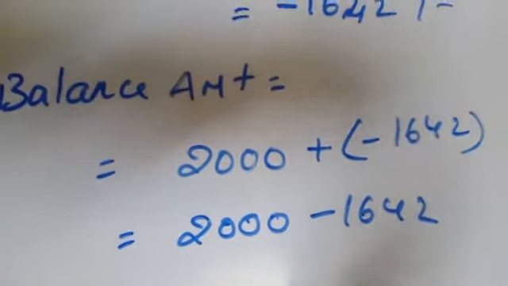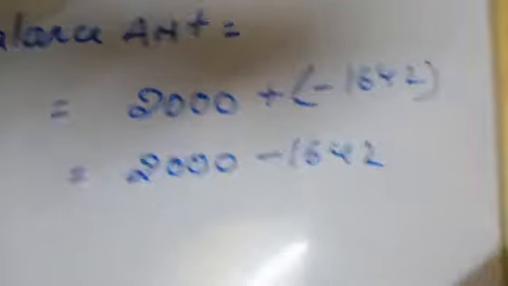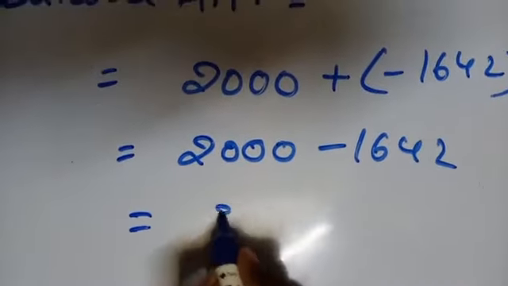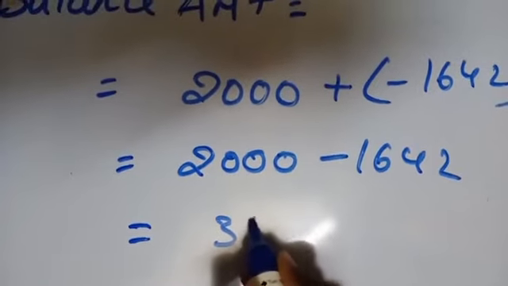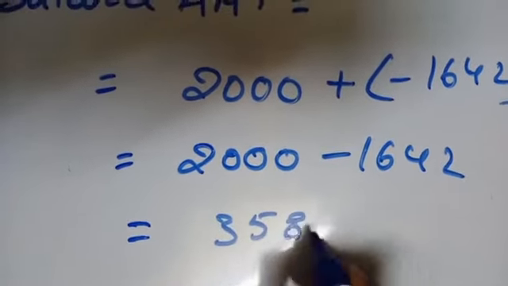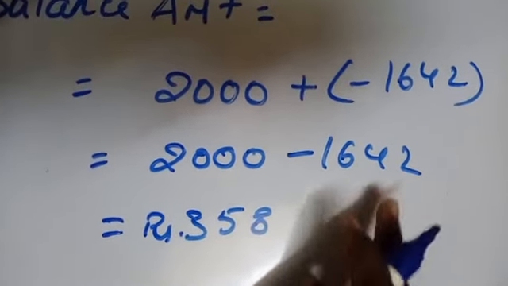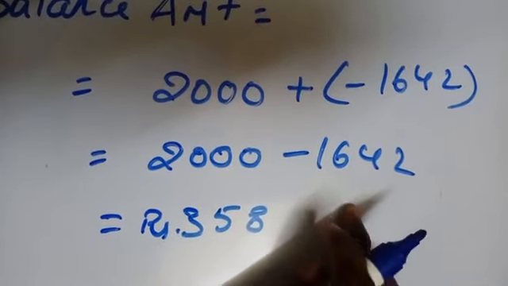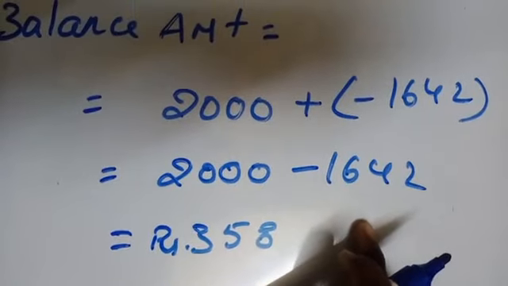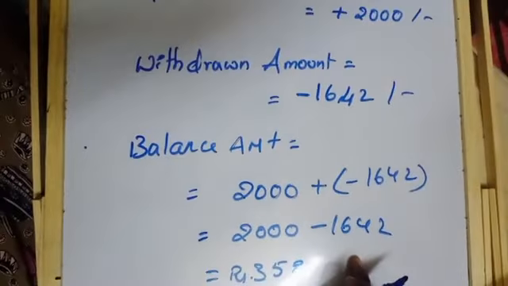That is, how much will it become? 358 rupees is the balance in his account after withdrawing the 1,642. I hope you understood.